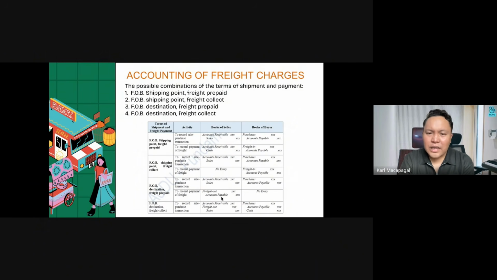destination, freight prepaid, freight out. Kasi nga, free on board si buyer, si seller ang magbabayad. No entry for books of buyer. Okay. For the FOB destination freight collect, freight out to record the purchase sale transaction. Freight out is being recorded here in the books of seller. And then, directly purchases, accounts payable, and cash for the books of buyer. Okay.